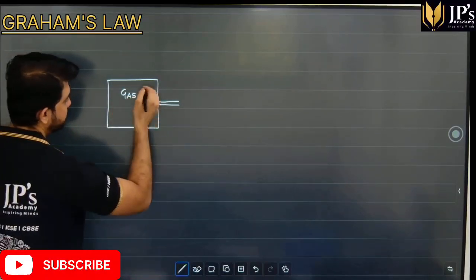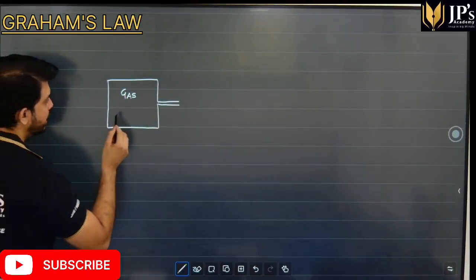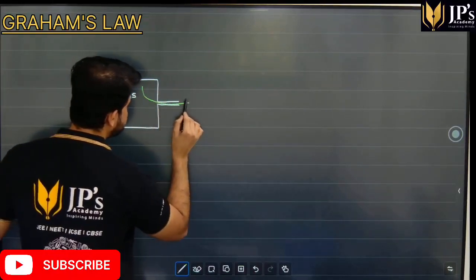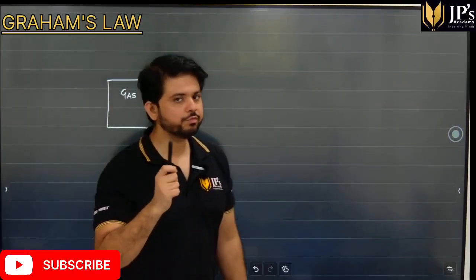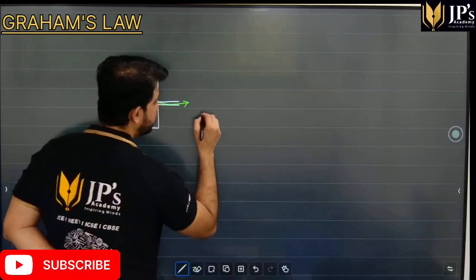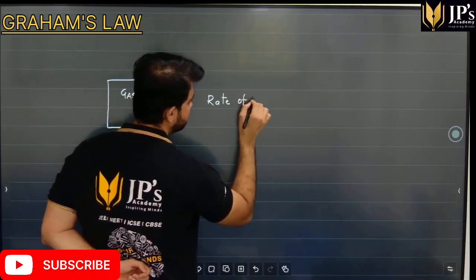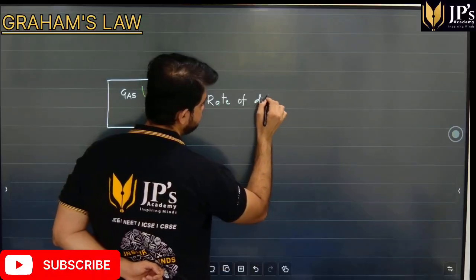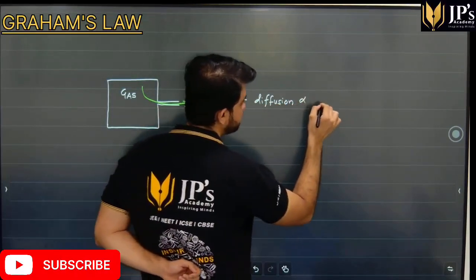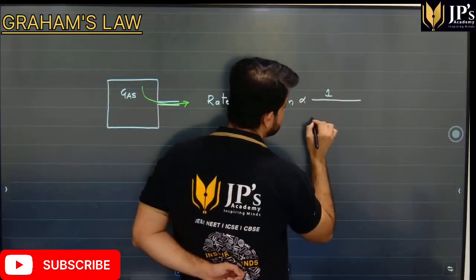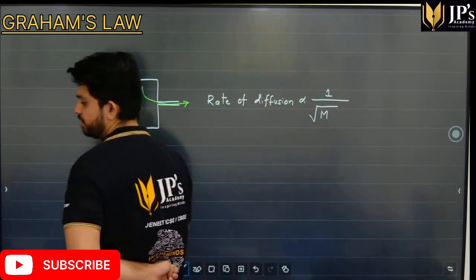and let's say the pressure inside is more than the pressure outside. So what will happen is, gas molecules will escape out of the container. Then Graham's law of diffusion states that the rate of diffusion, the rate of effusion, is inversely proportional to the square root of the molecular weight of the gas.